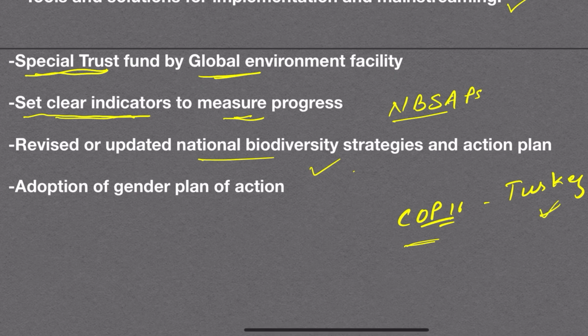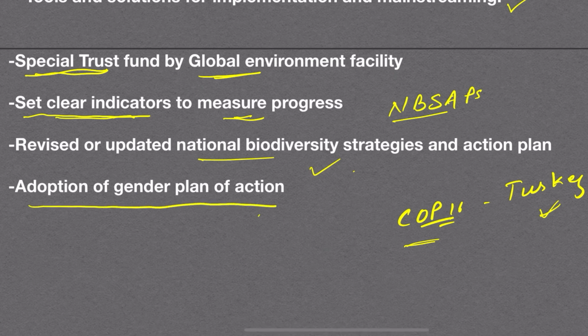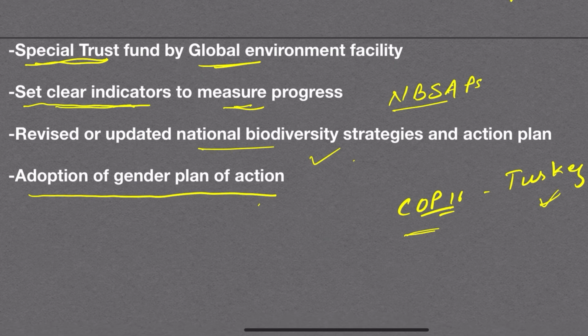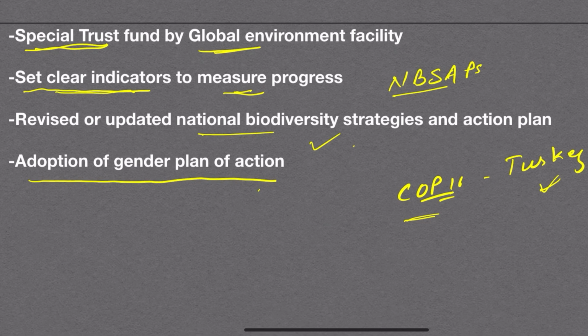A multilateral mechanism will be adopted for benefit sharing, and there will be adoption of gender plan of action, means such plans which are gender responsive for the implementation of global biodiversity framework. So this was all about CBD and COP15 of the CBD.